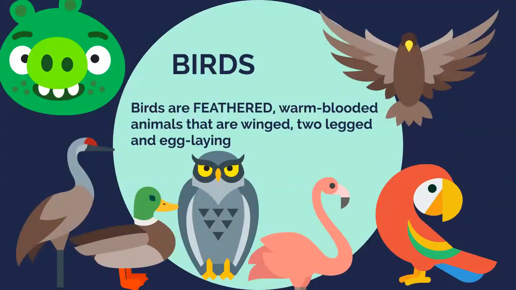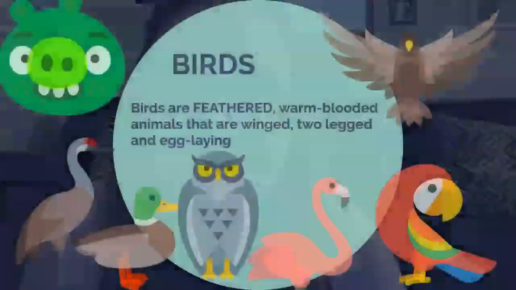Next, we have birds. Birds are feathered, warm-blooded animals. So these are animals that can do homeostasis. They can make themselves warmer and cooler. They are winged, and they are 2-legged and egg-laying. Key point about birds: not all birds fly. So penguins, for example, are still classified as birds. They lay hard eggs. They are warm-blooded. They have wings, but they do not fly. They use those wings to swim instead.